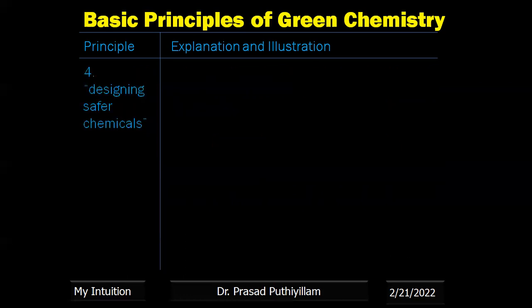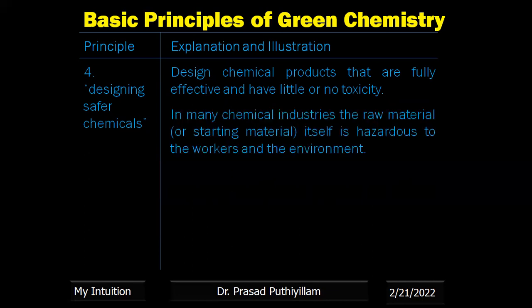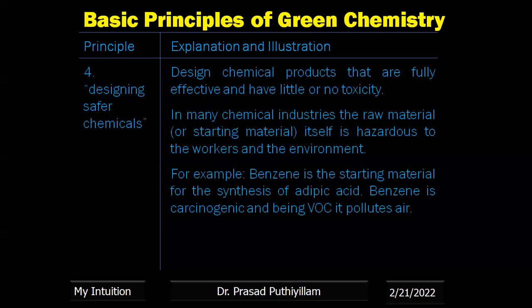substances. The fourth principle says designing safer chemicals. Design chemical products that are fully effective and have little or no toxicity. In many chemical industries, the raw material, the starting material itself, is hazardous to the workers and the environment. One such example is benzene, which is used in adipic acid. For example, benzene is the starting material for the synthesis of adipic acid. Benzene is carcinogenic and it is a volatile organic compound which pollutes the air. Therefore, the industry which prepares adipic acid uses benzene as a starting material, and the people who are working in the industry are getting affected by that.